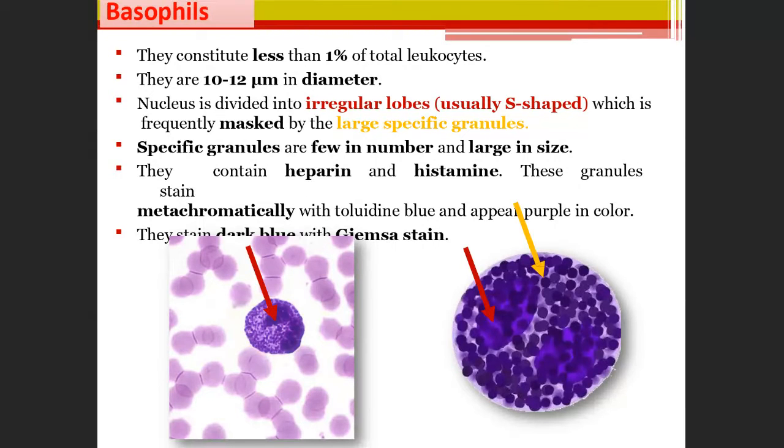These granules are few in number, but they are very large, and they contain heparin and histamine. These are two very important. They stain dark blue with Giemsa stain, and they stain metachromatically with toluidine blue and appear purple in color. So to stain basophils, you have to use toluidine blue or Giemsa stain. The nucleus here is S-shaped, but you cannot see it clearly because of the few big, large granules in this basophil, and basophils are acute inflammatory cells.